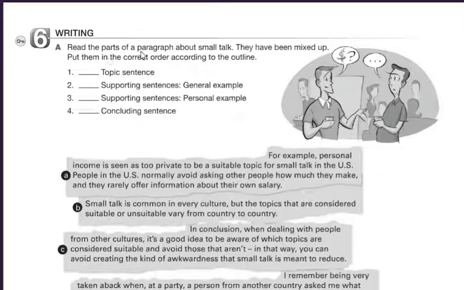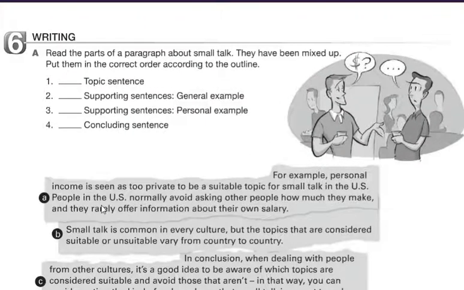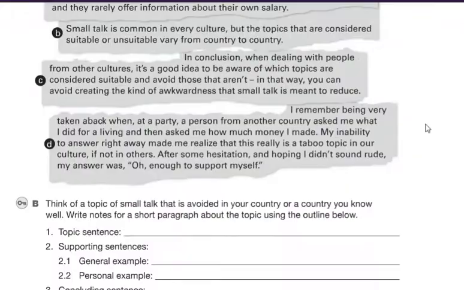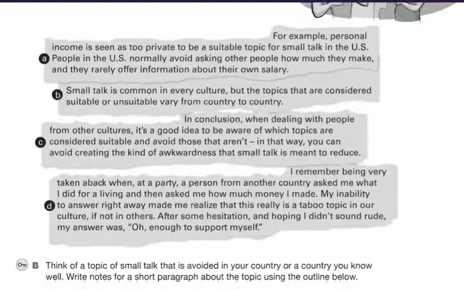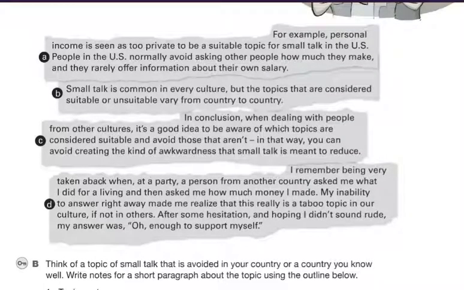It says, read the parts of the paragraph about small talk. They have been mixed up. Put them in the correct order according to the outline. Remember, an outline is a part of writing, or it's a writing strategy to order ideas. Then you can have phrases, sentences, and this is to give like the order of a paragraph. Now let's see. I'm gonna zoom in on the next chunks, and then you can read them. Try to read them, and you will organize them as it says. So you can pause the video right now.